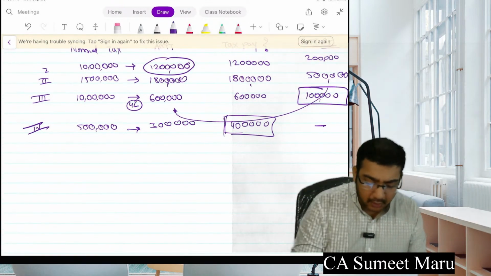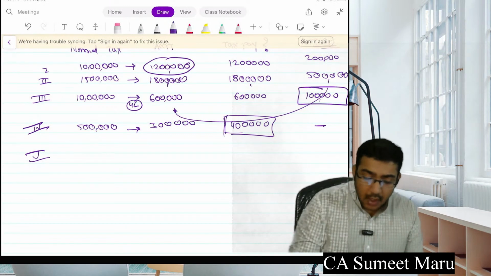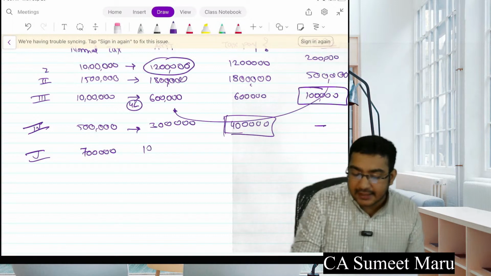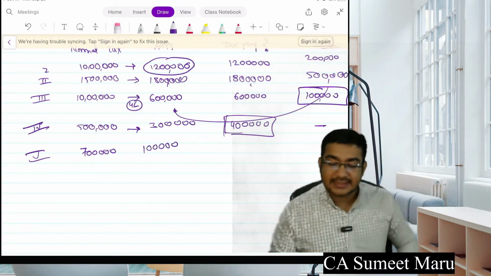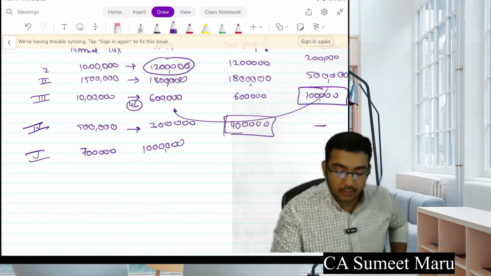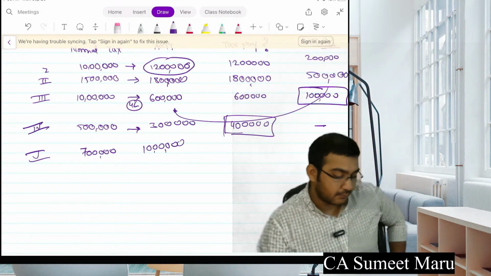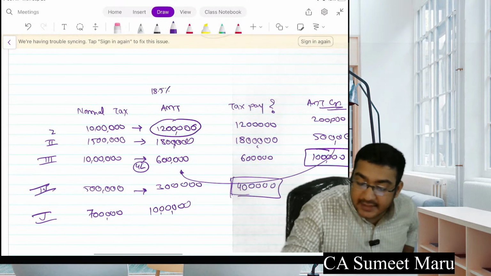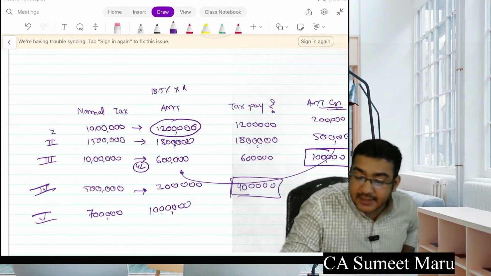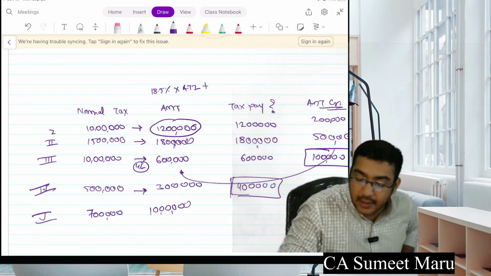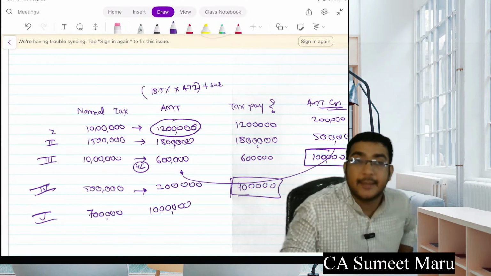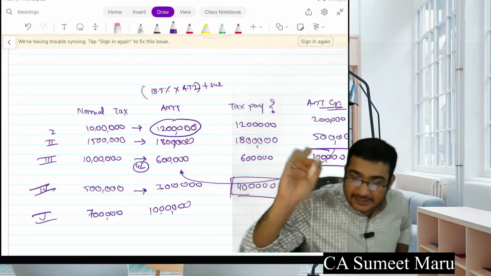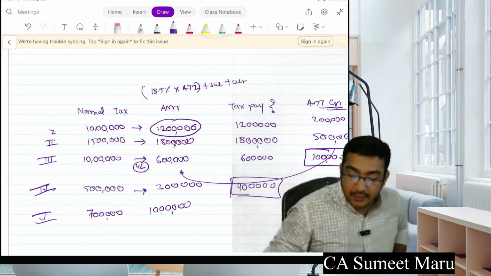Let me ask you one more year. Year 5th. My normal tax comes to 7 lakh. AMT comes to 10 lakhs. Tell me how much tax I will pay now. And always remember, AMT is 18.5% always on your adjusted total income. Plus in this, you will add surcharge if applicable. Surcharge कब applicable होता है individual को when the income is above 50 lakhs and respective. Plus cess you will add and then you will bring this.